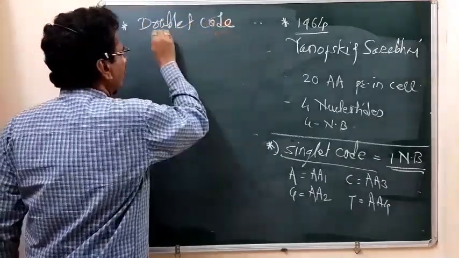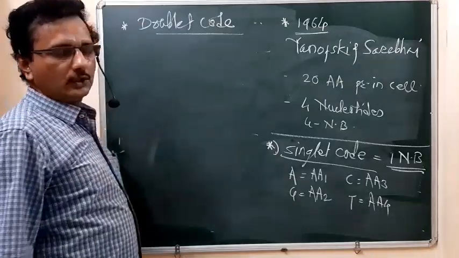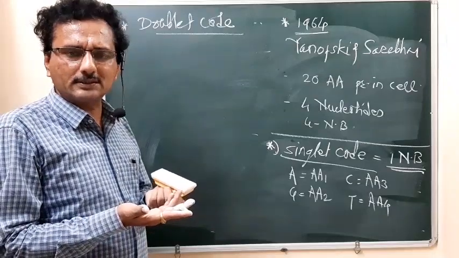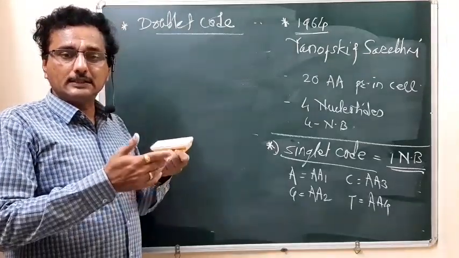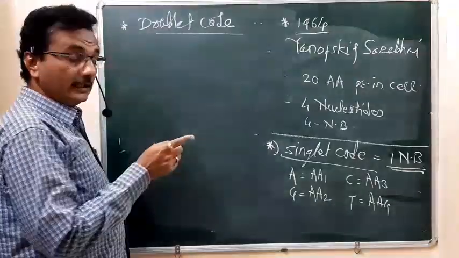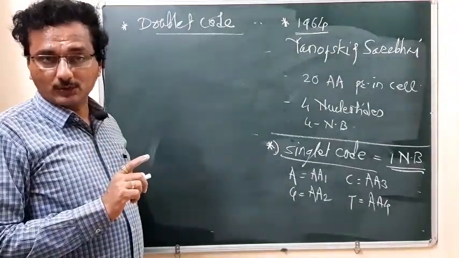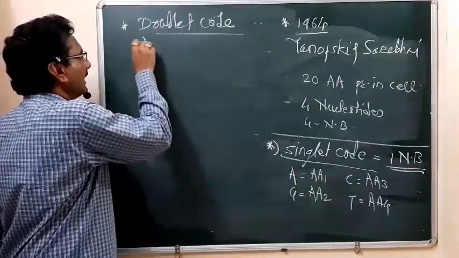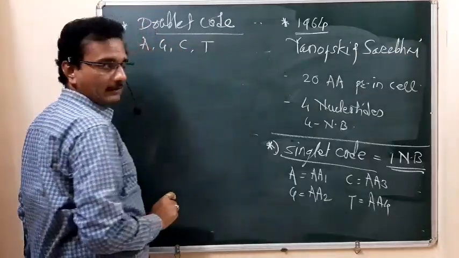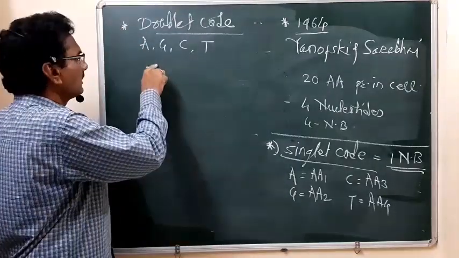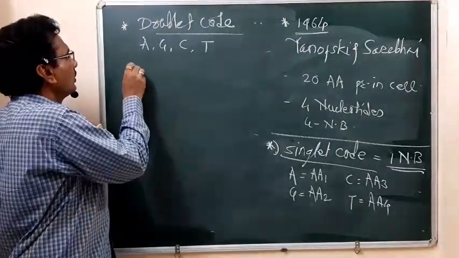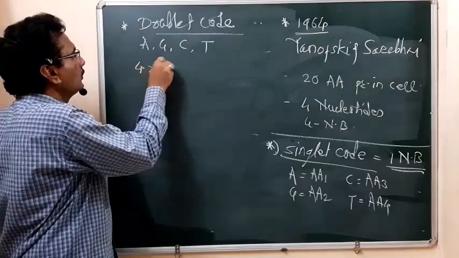Doublet code means the codon is formed from 2 nitrogen bases. So when the codon is formed from 2 nitrogen bases, how many amino acids can they code? That means the codon is formed from any 2 nitrogen bases from the 4. What are the nitrogen bases? Adenine, guanine, cytosine, and thymine. So from these, 2 nitrogen bases form 1 codon. So 4 into 4.